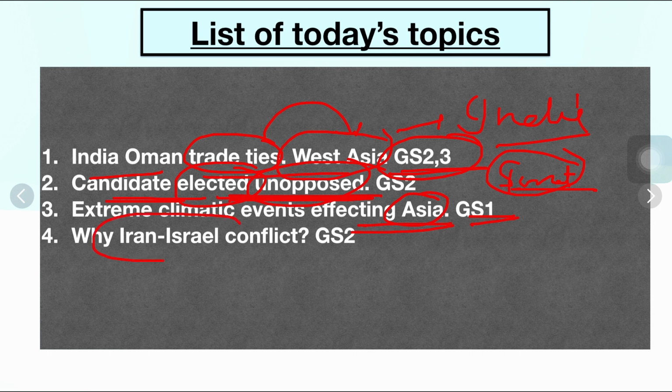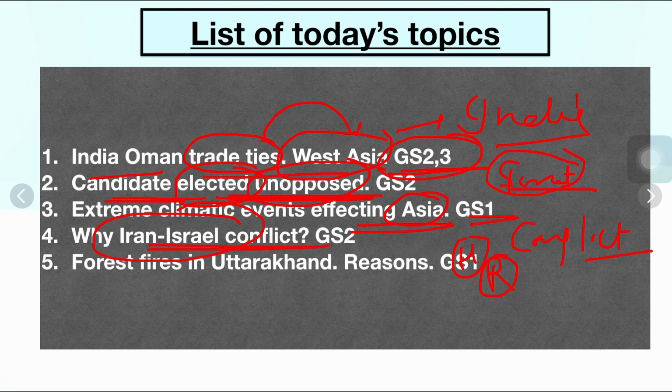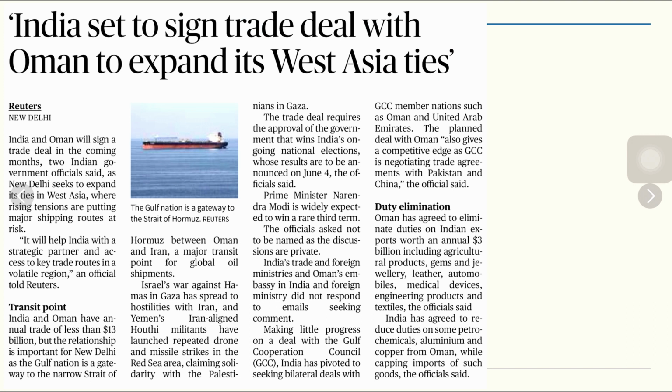Then comes the Iran-Israel conflict. What is the conflict actually? Why has there been a conflict? What is the history of it? What are the reasons behind it? We will deal with it, and that's part of our GS2 answer. Then comes forest fire in Uttarakhand, reasons for that, part of our GS1. Now comes the first one.